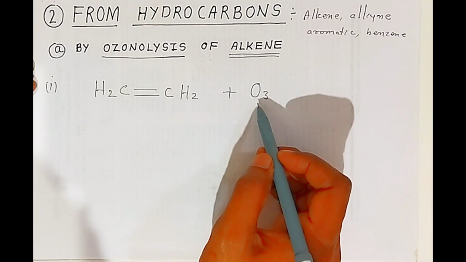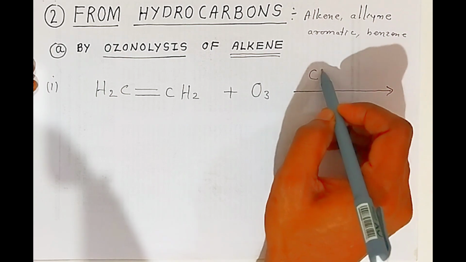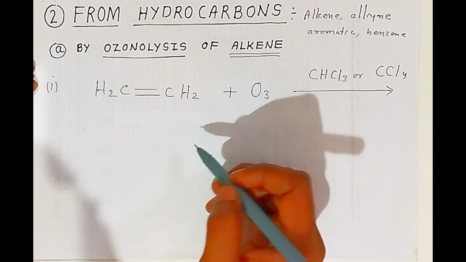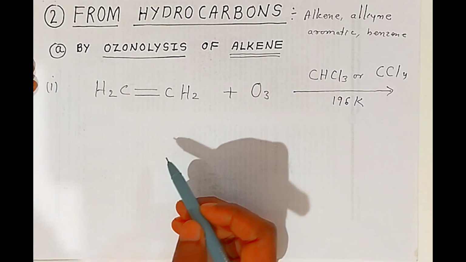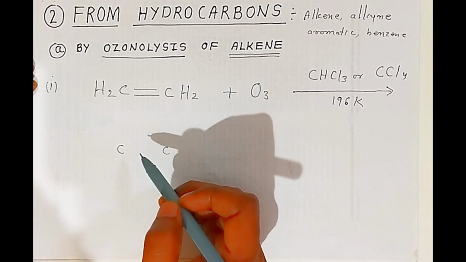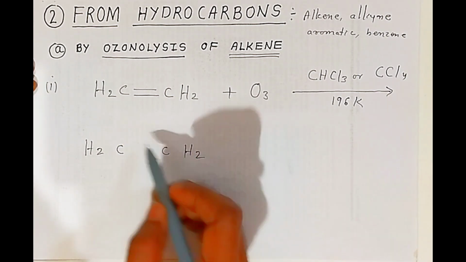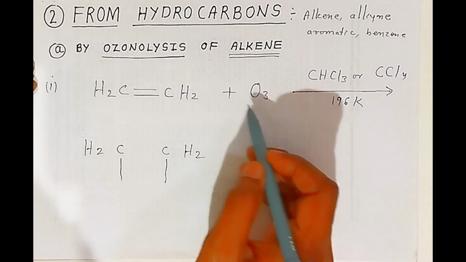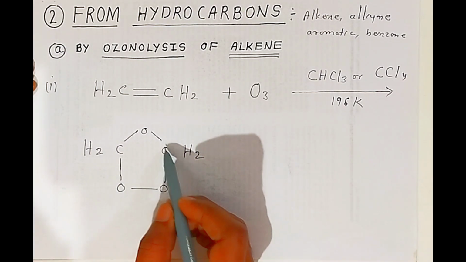So what happens students, you have to use ozone gas in presence of a solvent like chloroform, or if chloroform is not there, you can use carbon tetrachloride. This is the non-aqueous solvent students, and you have to keep the temperature at 196 Kelvin. So ozonolysis will take place students. So what happens students, the carbon-carbon double bond will break and it will form like this. So the 2 hydrogens will be as it is students. Now there is a breaking of the carbon-carbon double bond, and it will convert into a single bond like this. So there are 3 oxygens, so these oxygens will be arranged like this. Okay students, so this way carbon tetravalency is completed.